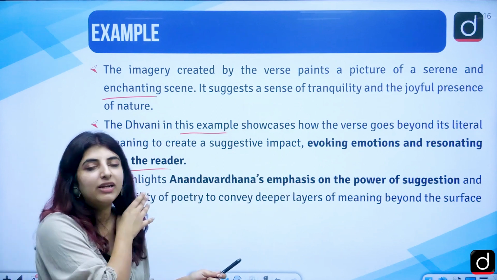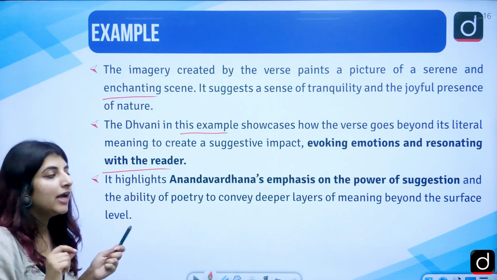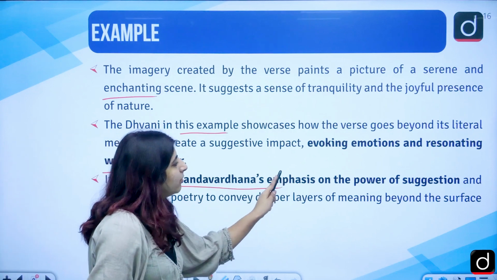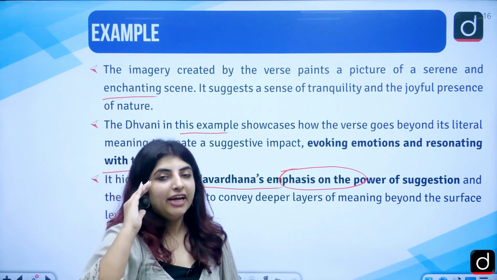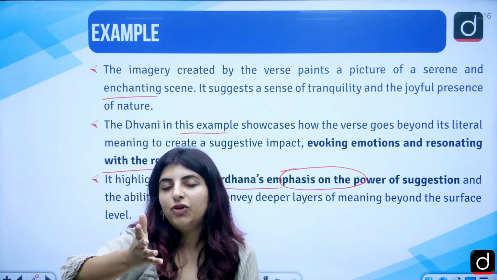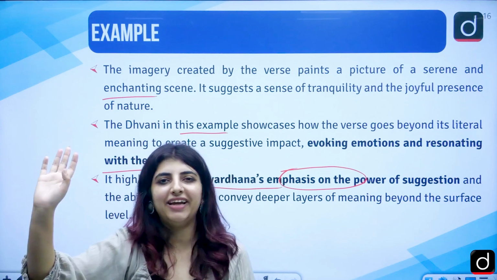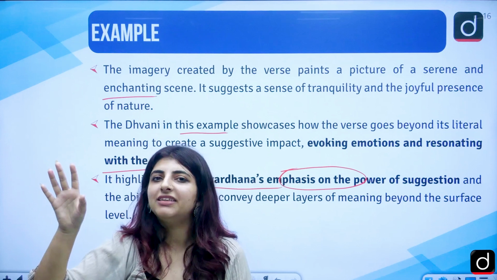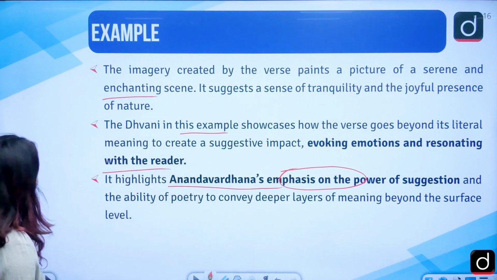So, you as a reader will have to identify what you are getting out of the sentence which is provided in there. Here, Anandvardhana's emphasis is on the power of suggestion, that it is your duty to provide people with hidden meanings. Let them play with the words, let them understand the things with their particular interpretations, correct?